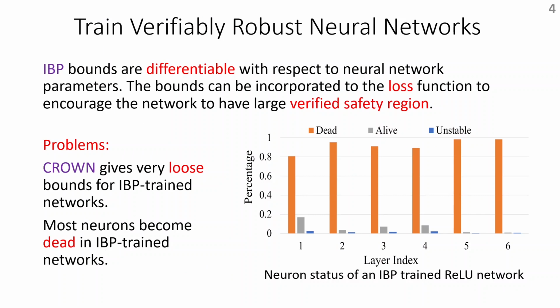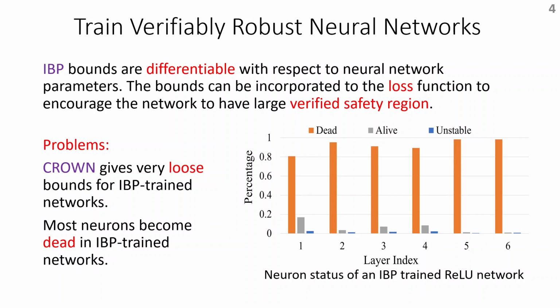Our other focus is on training verifiably robust neural networks. Previous works found IBP bounds are differentiable with respect to neural network parameters, and thus can be incorporated into the loss function in the training phase to encourage the network to have large verified safety regions. We notice that such networks are verified by IBP after training.